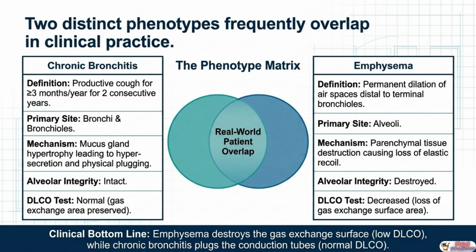The second phenotype is emphysema. Here, the primary site is the alveoli themselves. Parenchymal tissue destruction causes permanent dilation of air spaces distal to the terminal bronchioles, and the loss of elastic recoil means airways collapse on exhalation. The alveolar walls are destroyed, which is why the DLCO is reduced. There's less surface area for gas exchange. In clinical practice, most patients have both phenotypes simultaneously.